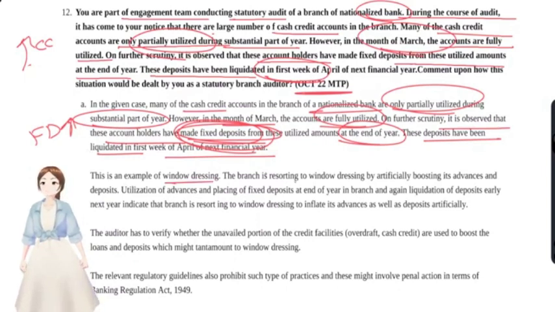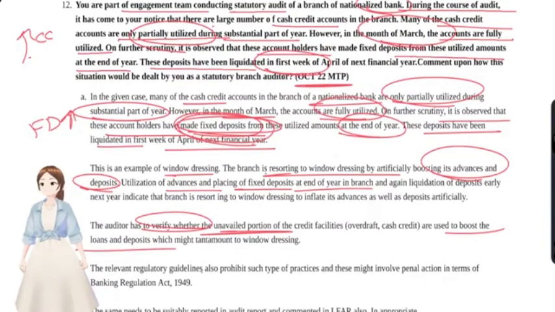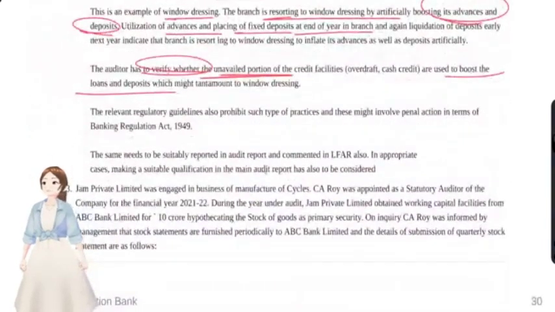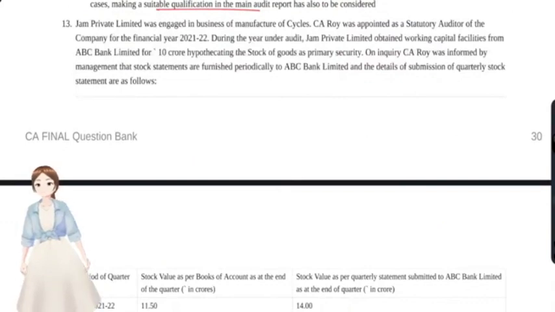The branch is resorting to window dressing by artificially boosting its advances and deposits, through utilization of advances and placing of fixed deposits at the year end. The auditor has to verify the unavailed portion of CCs used to boost the loans and deposits. The same has to be reported in the LFAR, and they have to make a qualification in the audit report also, because it's actually window dressing. Now we'll see our question number 13.